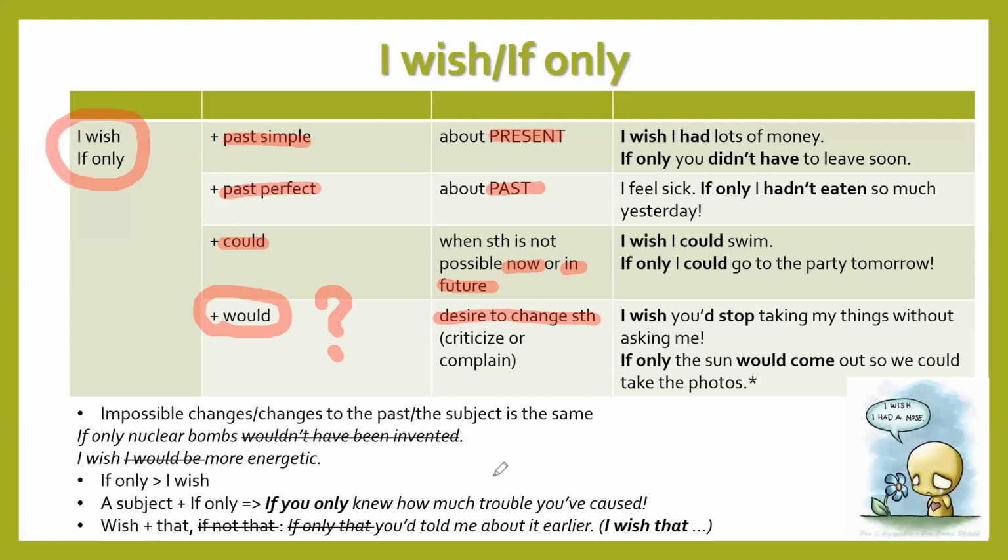But I cannot say, for example, I wish we wouldn't have winter, because pay attention that we cannot use would if we speak about something that is really impossible to change or when the subject is the same.